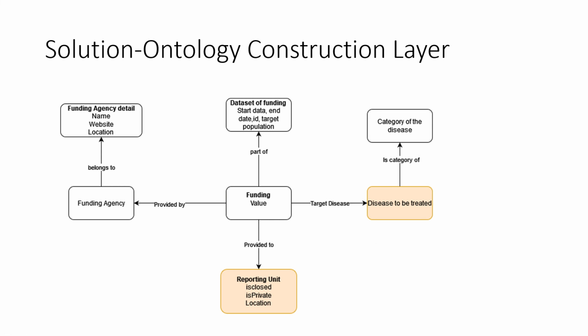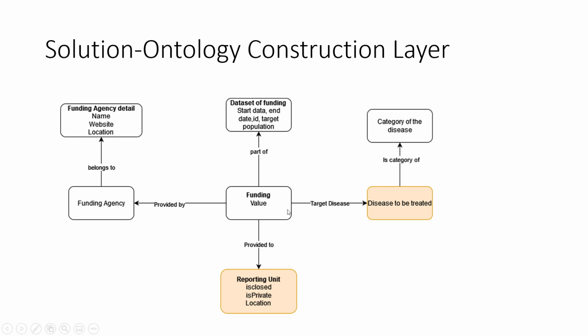So this is the ontology which I constructed for programs. Here the ontology is trying to capture what is the funding of this program, who provided the funding, and this funding agency belongs to which. It can be an NGO providing it, the government can be providing it, and which particular department of the government is providing it. Also the location of this and the website of the government agency.